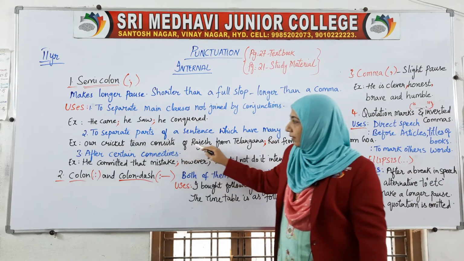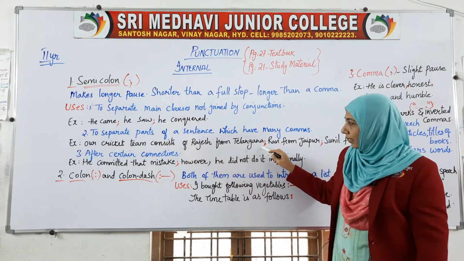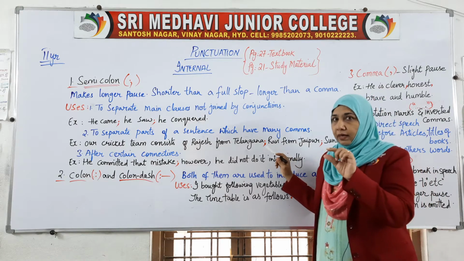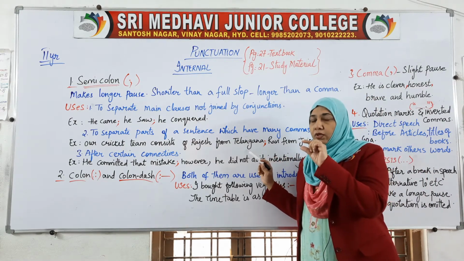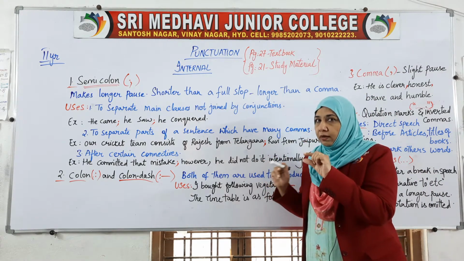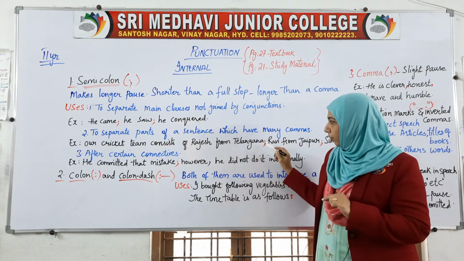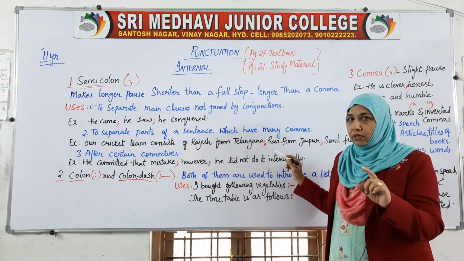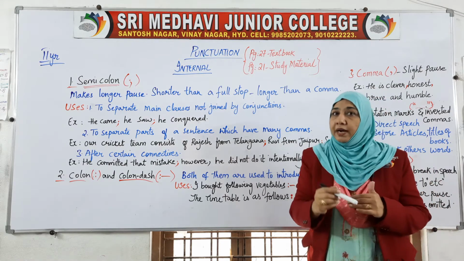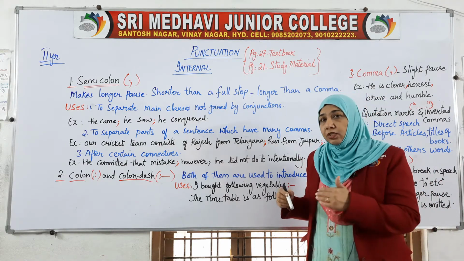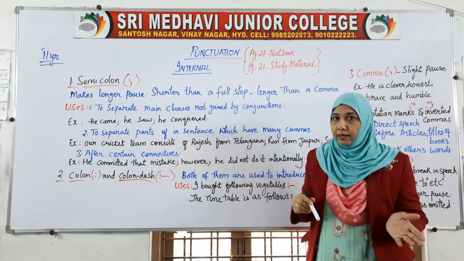Here we need a longer pause than a comma, so we put the semicolon to make sure the other person understands. Where is Rajesh from? Rajesh is from Telangana.